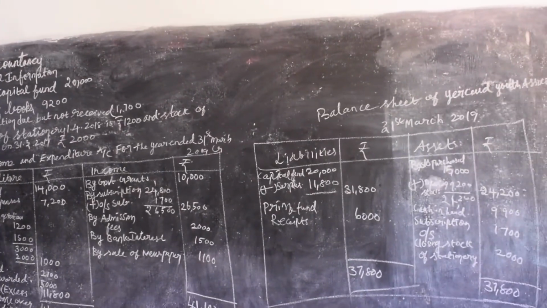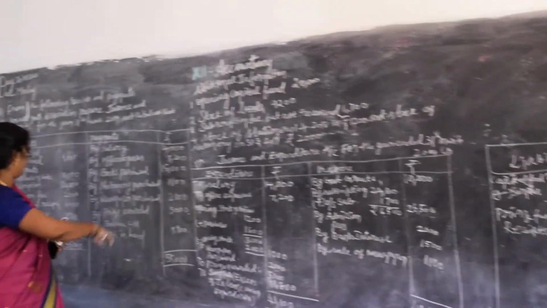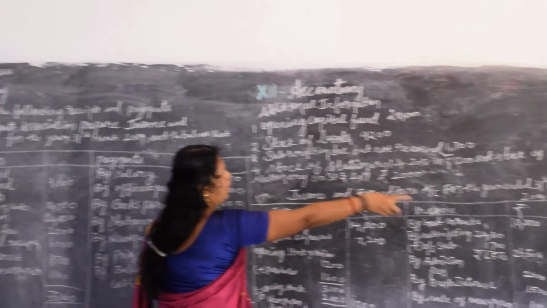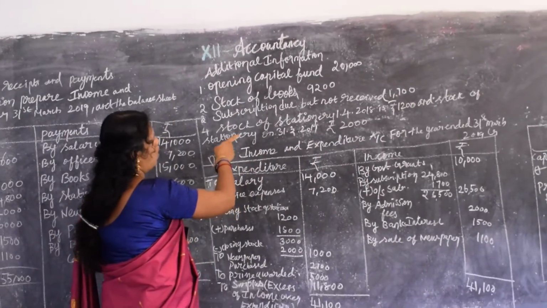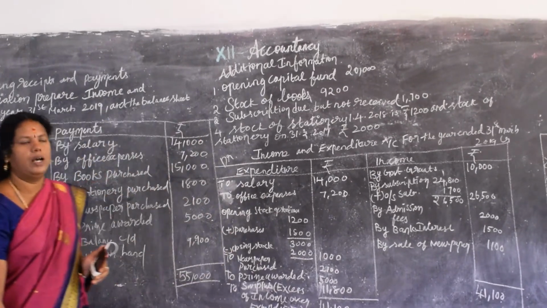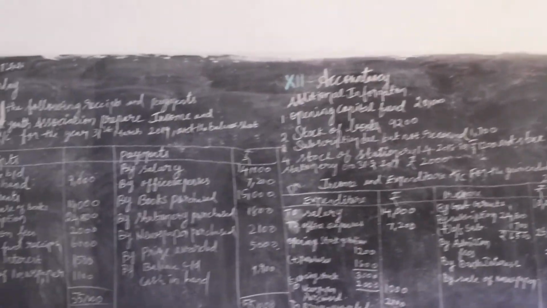Whether we have entered books purchased only, it should come on the asset side. Okay, the closing balances and additional information, subscription due, you should include on the asset side. And the stock of the stationery is closing stock alone, you should write. So this is the solution for this problem.